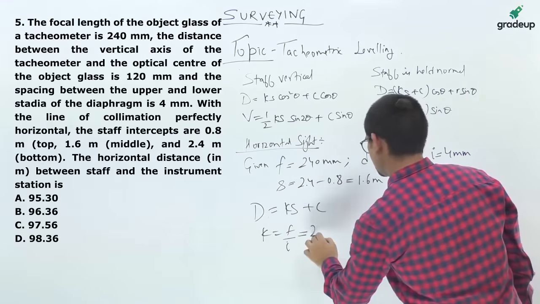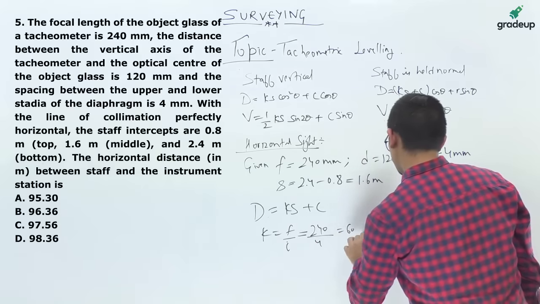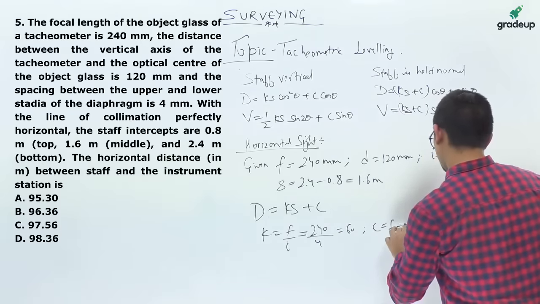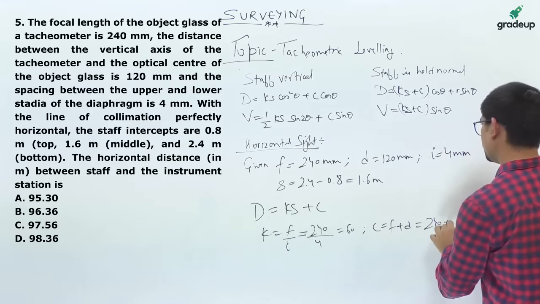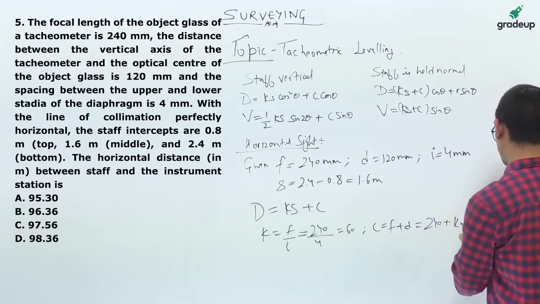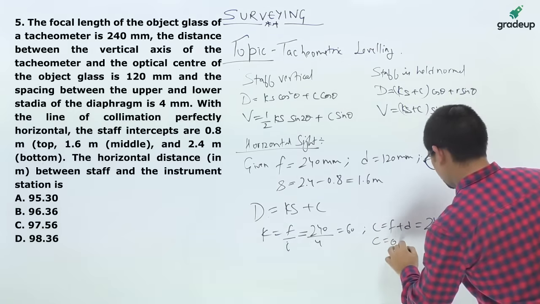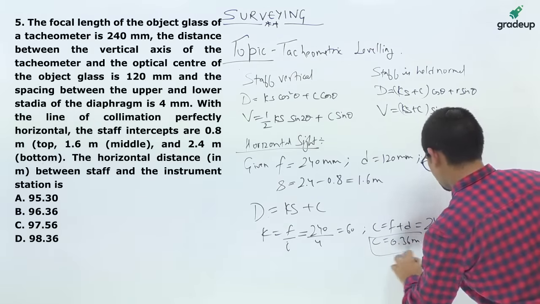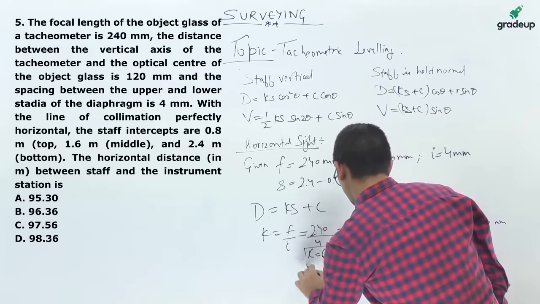Now, f is 240 and i is 4, so that is 60, while C is f plus d. So, f is 240 and d is 120, that is 360 mm, that is 0.36 meters. So, these two constants we have calculated.